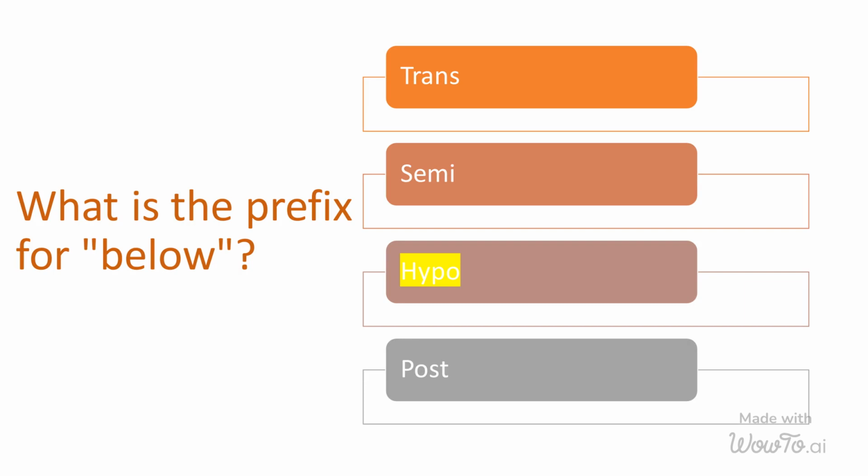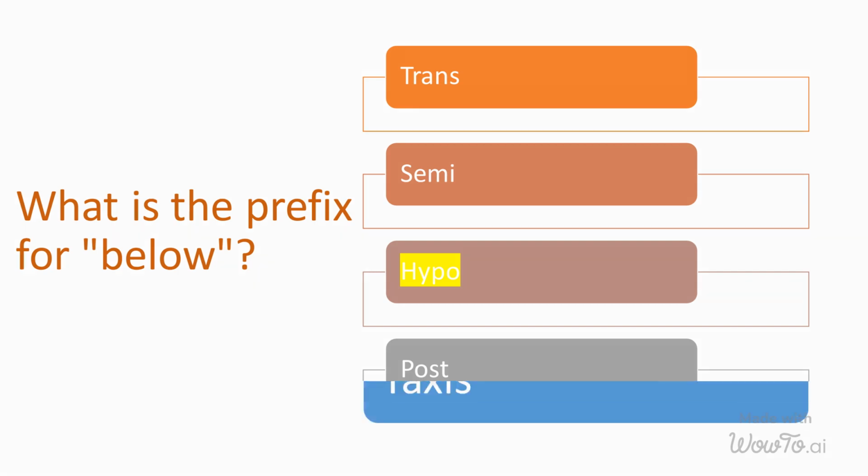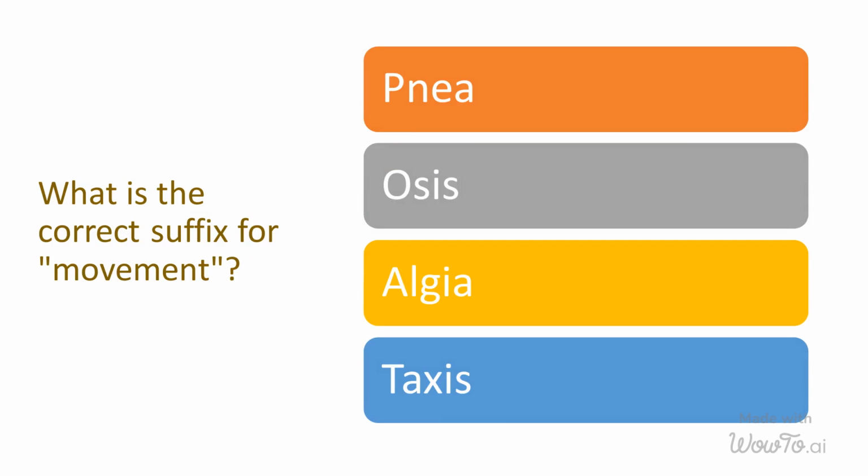These conditions can have various symptoms and may require medical intervention to restore the normal levels of the affected substance or condition in the body. What is the correct suffix for movement? Options are pnea, osis, algia, and taxis.